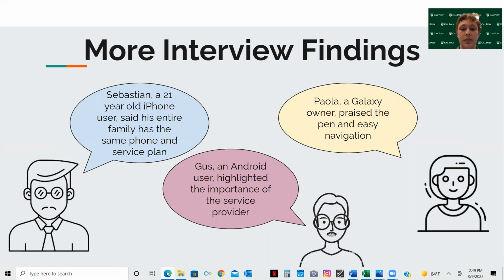Next slide. Sebastian, a 21-year-old iPhone user, said that his entire family has the same phone and service plan, which is why they all have iPhones right now. They actually all switched from Samsung because of the popularity of the iPhone. On top of that, Gus is an Android user, and he highlighted the importance of service provider as well. However, he also highlighted how important the Android camera was to him, which is an important feature. Lastly, Paula, a Galaxy owner, praised the pen and easy navigation of her Galaxy phone, just highlighting the smartphone features once again. And she also highlighted the production ethics, specs, and camera of the Galaxy as well.